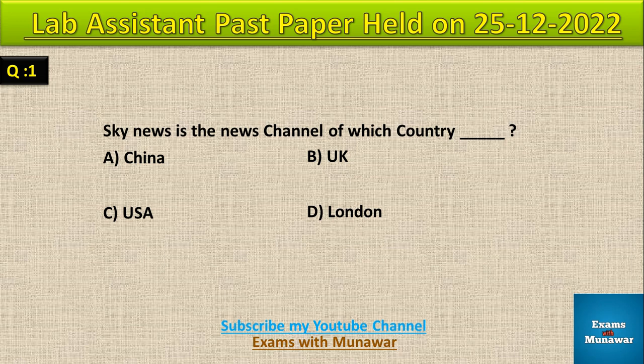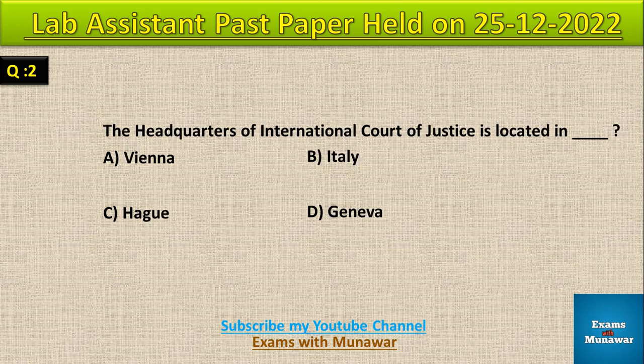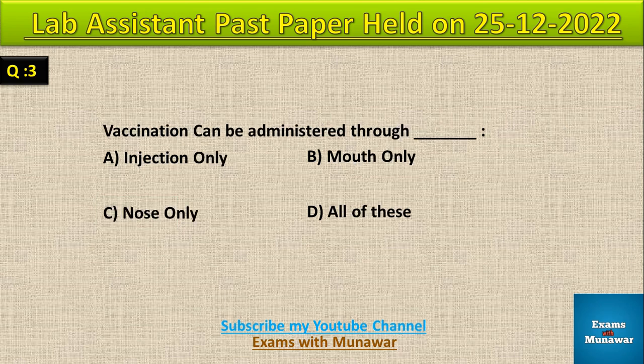Question number 1, Sky News is the news channel of which country? Correct answer B, UK, United Kingdom. Question number 2, the headquarters of International Court of Justice is located in dash. Correct answer C, Hague. Question number 3, vaccination can be administered through dash. Correct answer D, all of these.